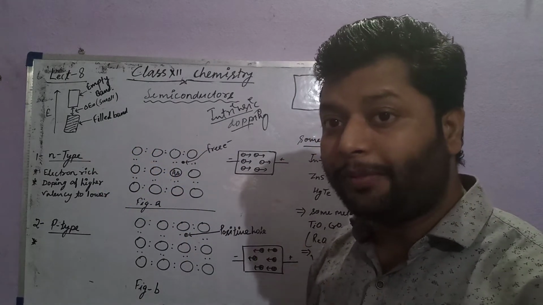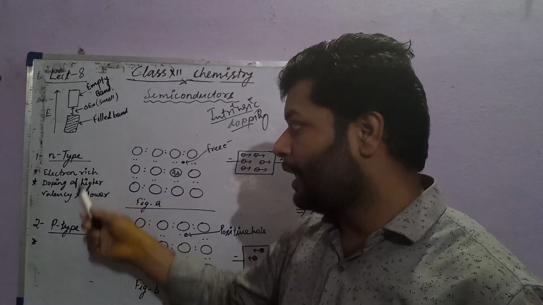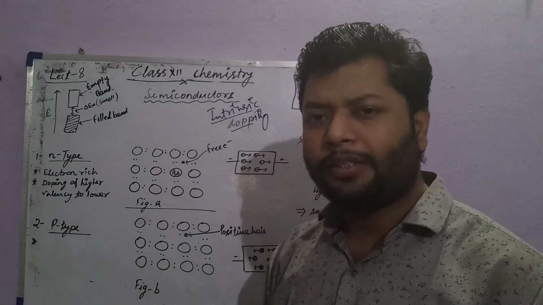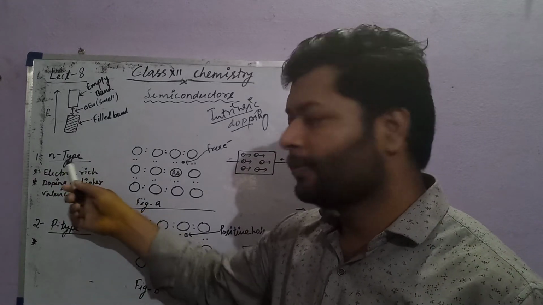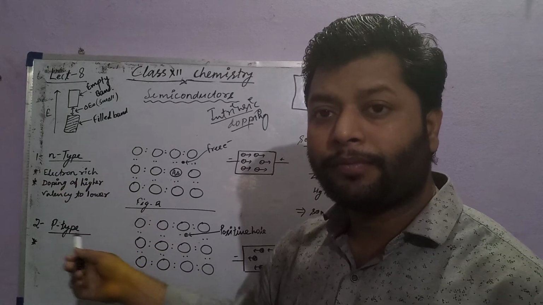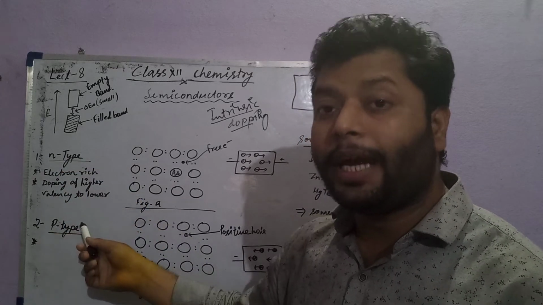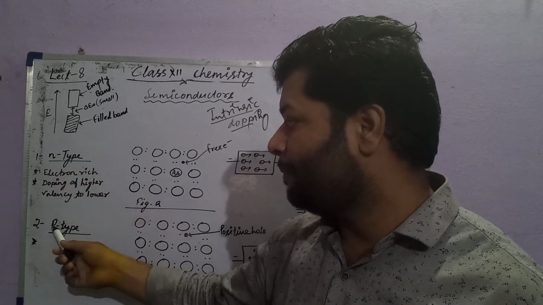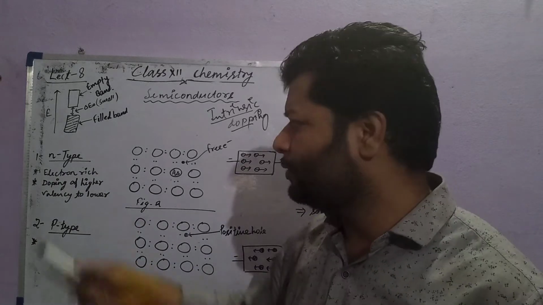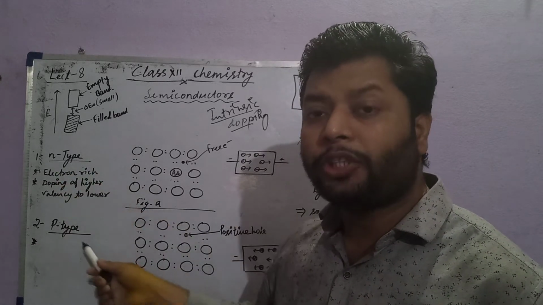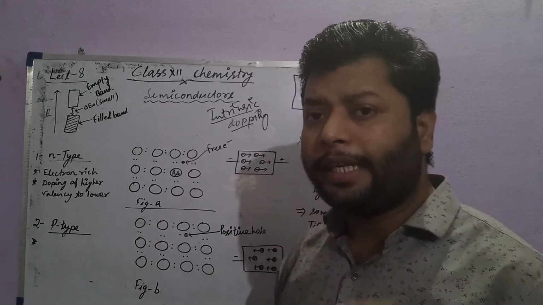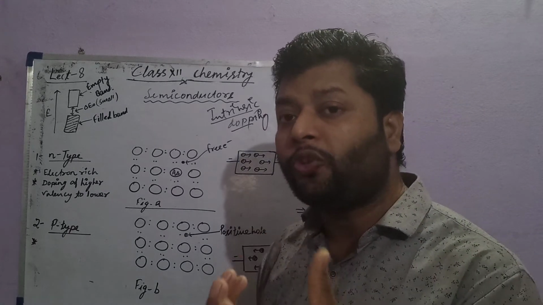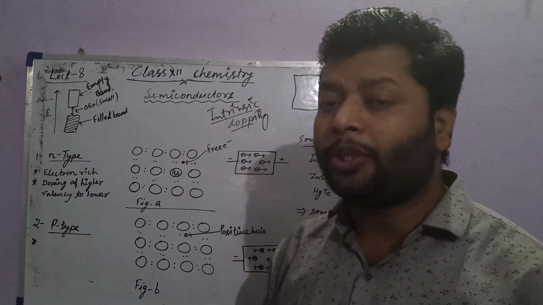Now, going towards the types of semiconductor, you can see in the diagram there are two different types: N type and P type, generally known as electron rich and electron deficient. We also know them as negative type and positive type. N is negative type, P is positive type. So there are two different types of semiconductor depending upon the nature of the doping material.